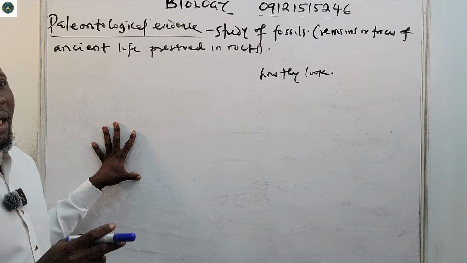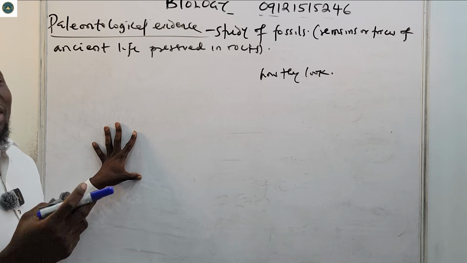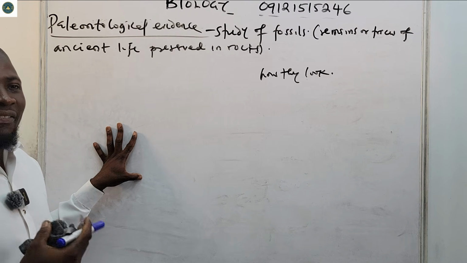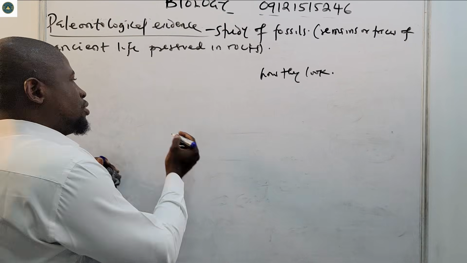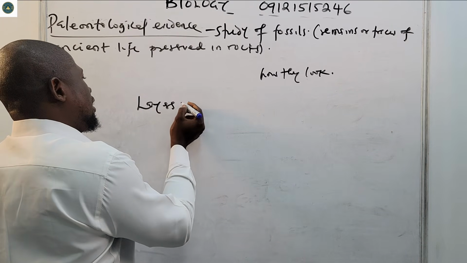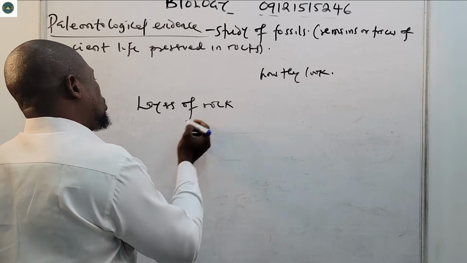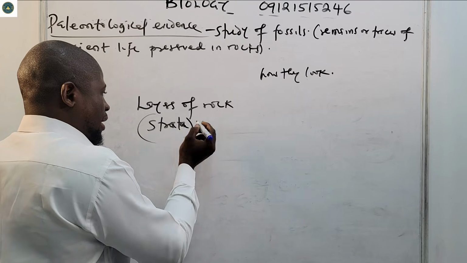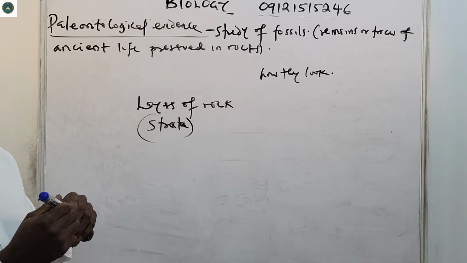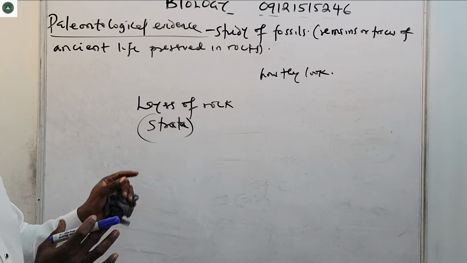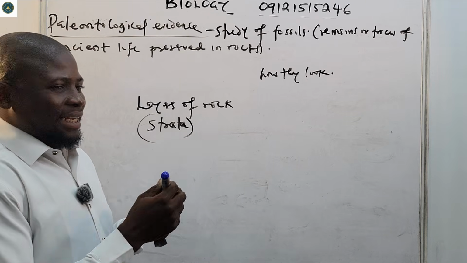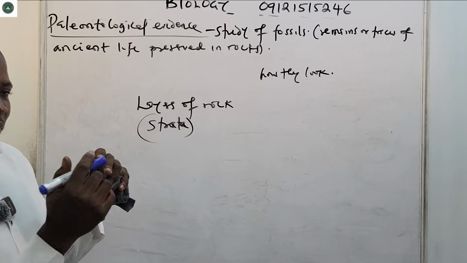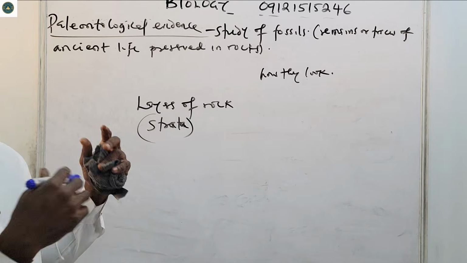There is something called chronological order. It tells us that fossils are found in layers of rock called strata, and that you can find some organisms in the upper layer, the middle layer, and the lower layer.